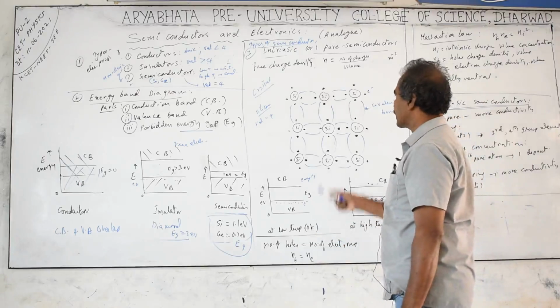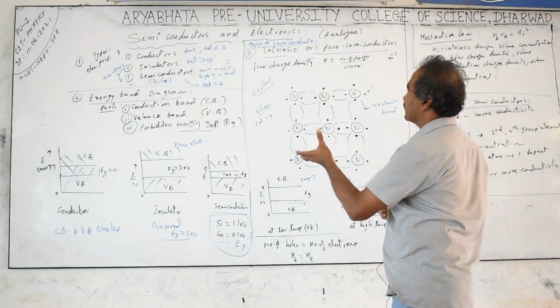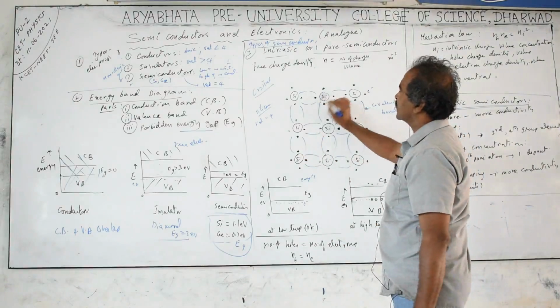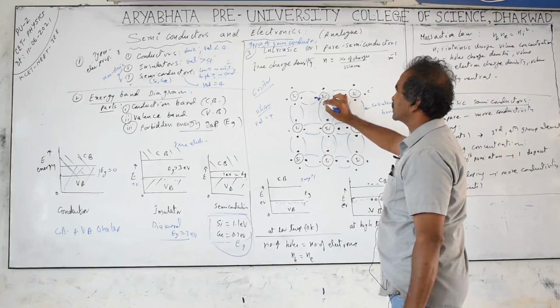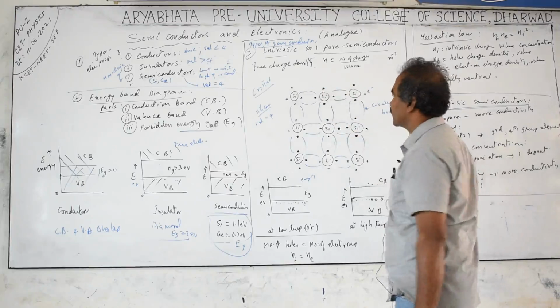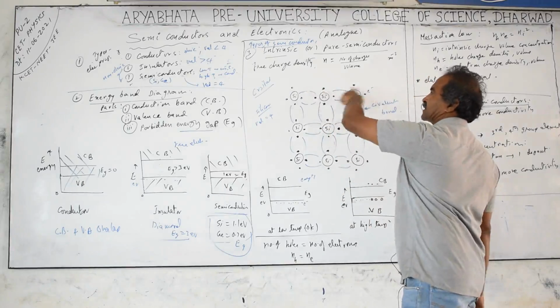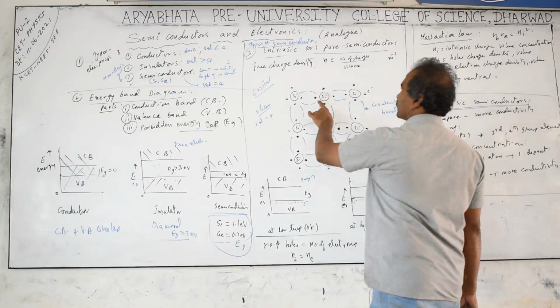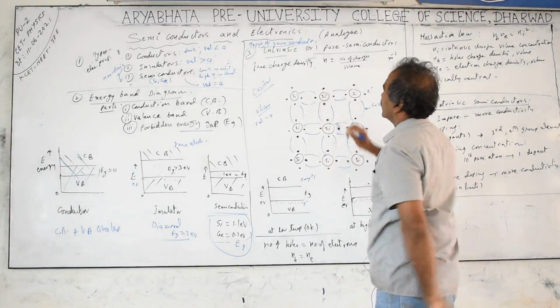When you heat the material by supplying heat energy, electrons gain kinetic energy and break the bonds and come out. And these electrons we are talking about are the surface electrons. Surface electrons are very few in number compared to the total electrons. Their conduction is negligible. So, talking about the larger number of electrons, the possibility is there, but they can move.